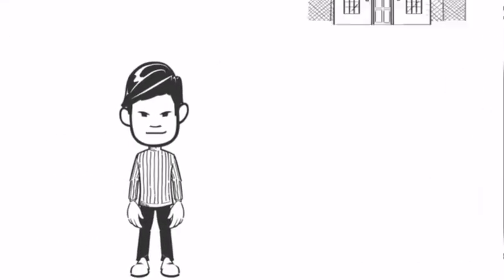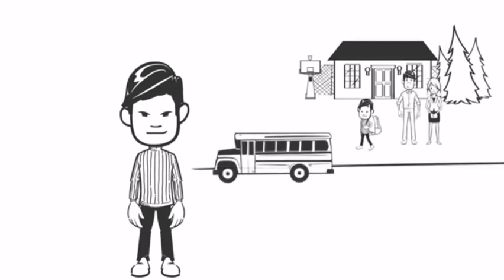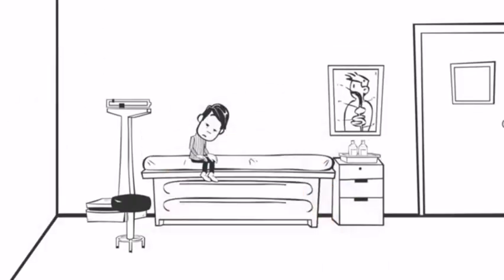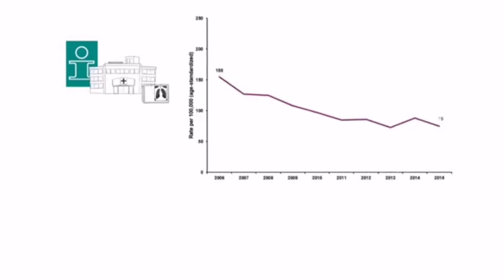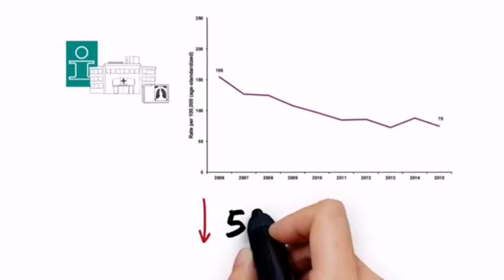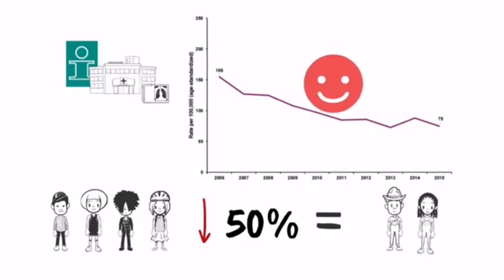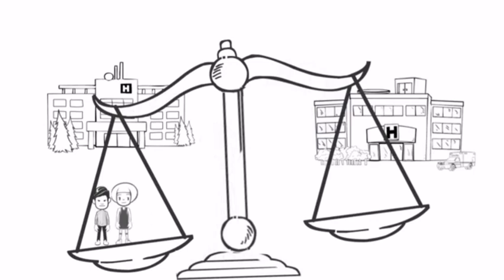Meet Eddie. He lives in a low-income neighborhood where he is excited to start grade 1 so he can ride the bus to school. He's just been hospitalized with asthma for the 3rd time this year. Analysis by the Canadian Institute for Health Information, also known as CIHI, shows that hospital admission rates for asthma have on average dropped by 50% over the past decade. This is a good thing. But what about Eddie? What if we told you that some children are admitted to hospital more often than others?